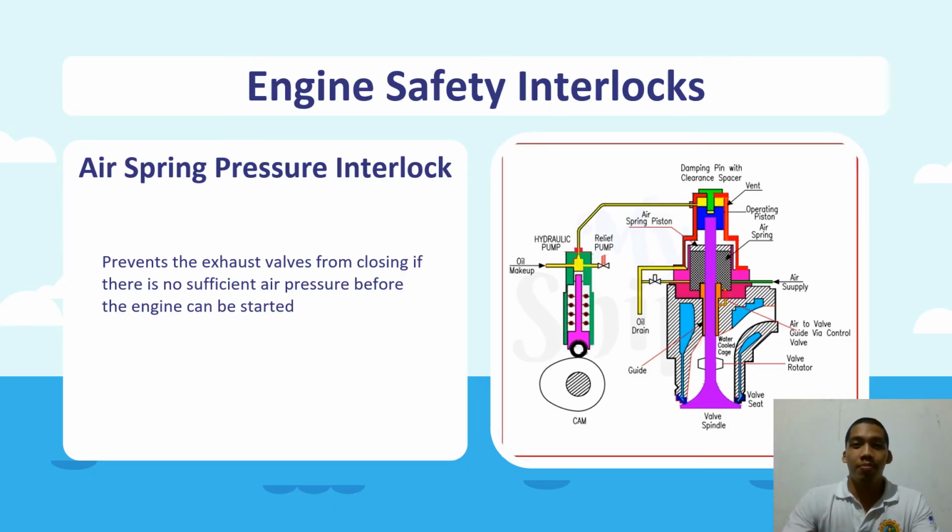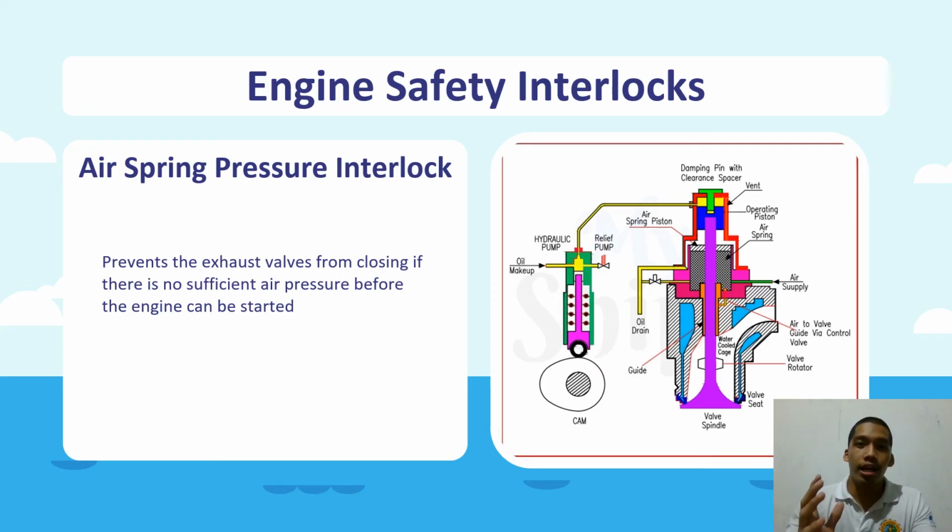I am Banhao Nuzulay, the last reporter of Group 4, and I'm going to discuss the air spring pressure interlock. The air spring pressure interlock prevents the exhaust valves from closing if there is no sufficient air pressure before the engine can be started. The exhaust valve is opened by high pressure hydraulic oil and it is closed by the air spring action.